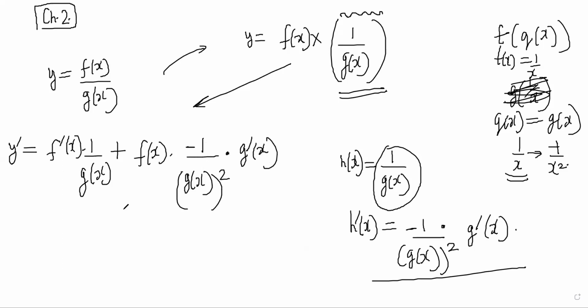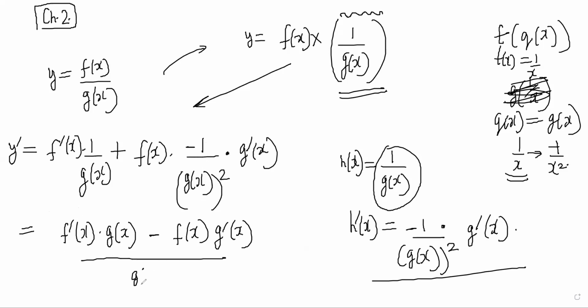Yes, sir. So once I have written this, now I just take common denominator. It becomes f dash x into g of x minus f of x into g dash x by g of x whole square, right? Yes, sir. That is the quotient rule.